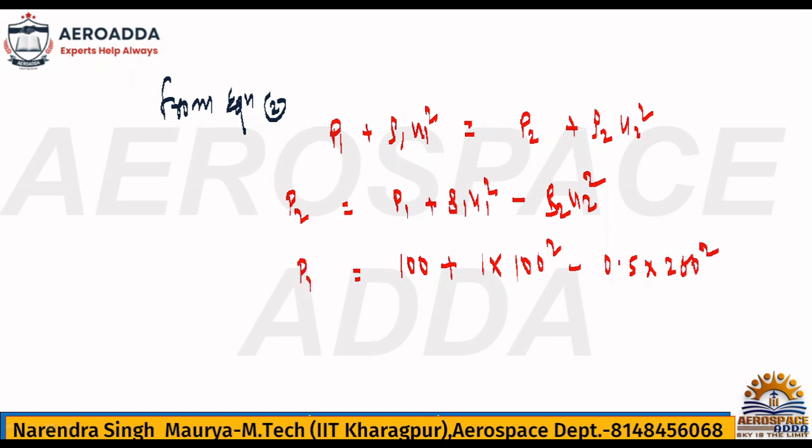Calculate the P2 value. Calculate this value quickly. So 90 kPa, it's 90. See, because it's a fill in the blank, kPa is already given, so you have to fill 90. That's all.